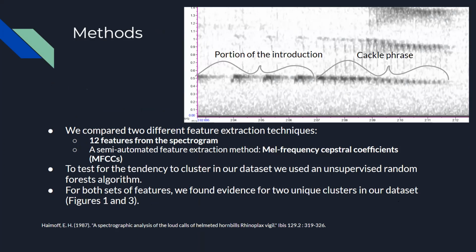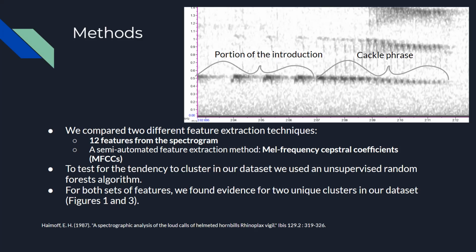First, we looked at 12 different features from the spectrograms, including call duration, number of notes, and note rate, duration, and minimum and maximum frequencies. We used Raven Pro 1.6 to estimate the features from the spectrogram.